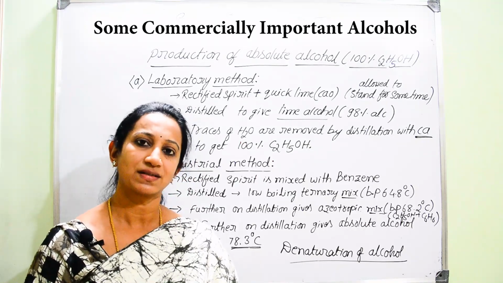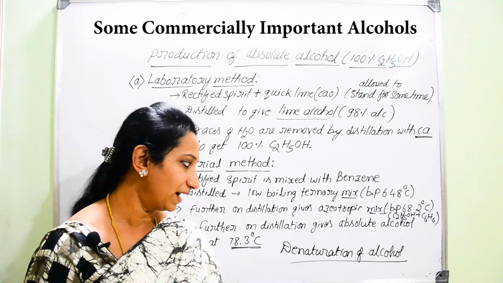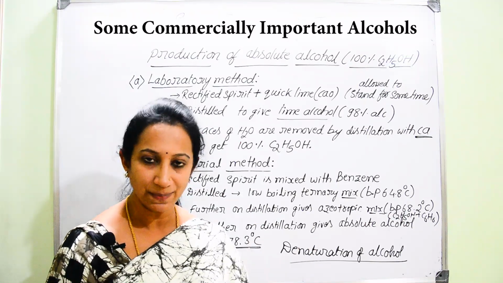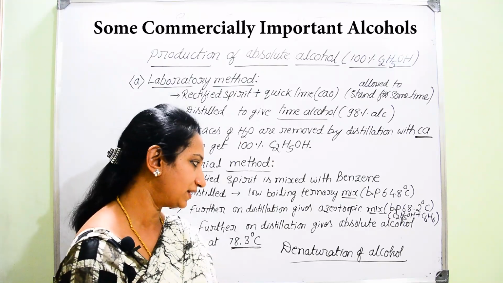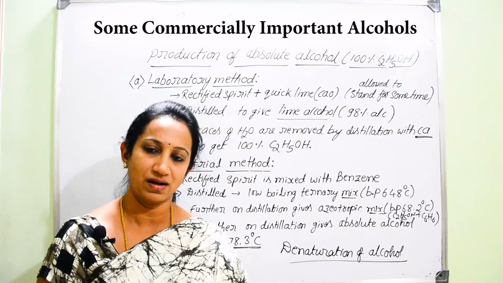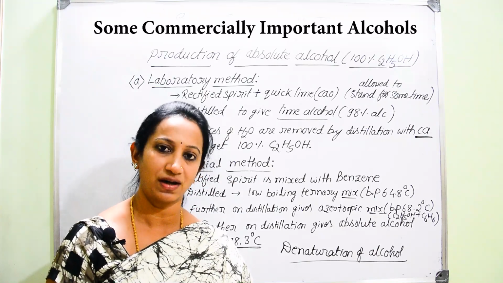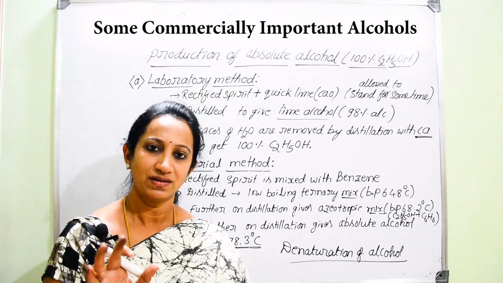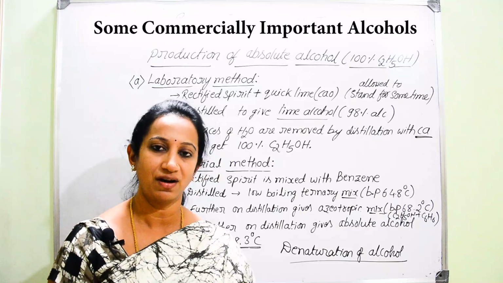So commercial alcohol is made unfit for drinking by adding these two components, a small quantity of copper sulfate and pyridine, and that process is called denaturation of alcohol. They can convert commercial alcohol into denatured alcohol. That is nothing but the process called denaturation of alcohol.